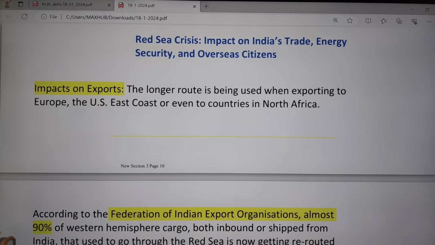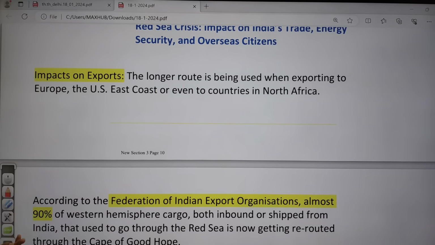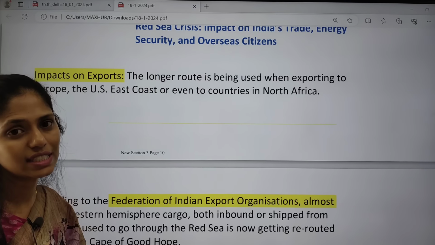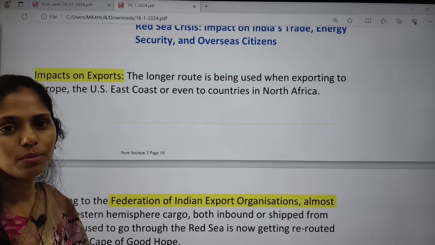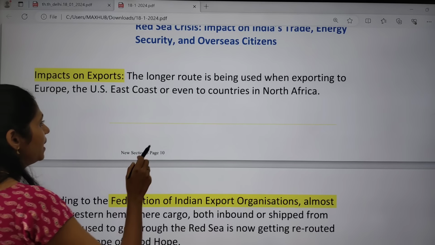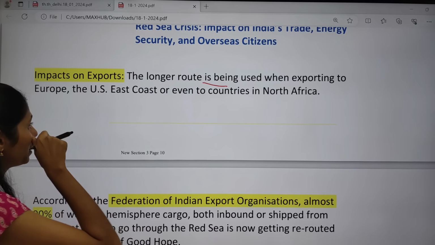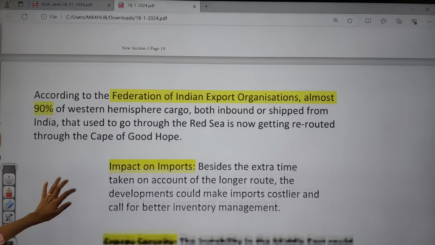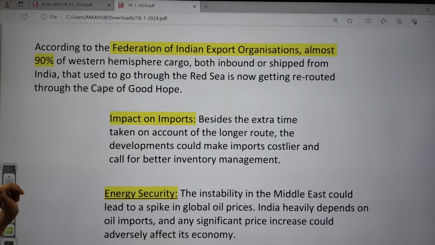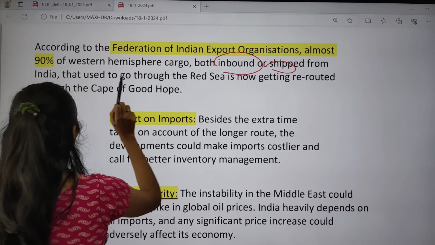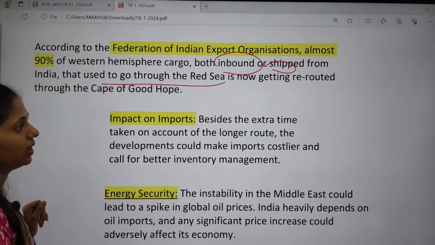If we talk about the first one, it is the impact on exports. Whenever we go for an alternative route, the distance will increase, the time taken will increase, and the transportation cost will increase. A longer route is used when exporting to Europe, whereas this one provides the shortest route. According to the Federation of Indian Export Organization, about 90% of Western Hemisphere cargo, both inbound and shipped from India, used to go through this Red Sea only.